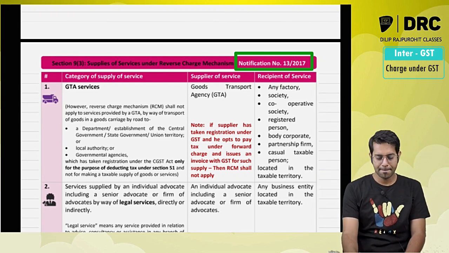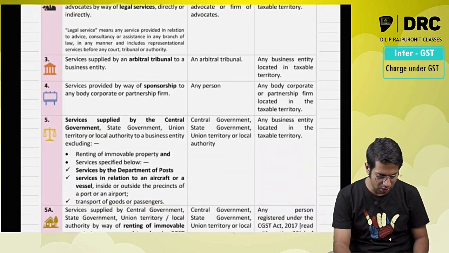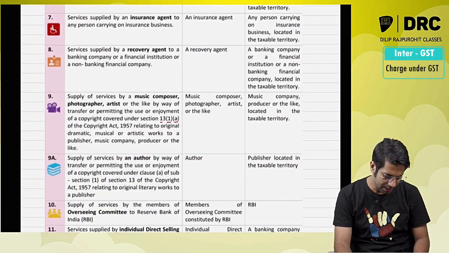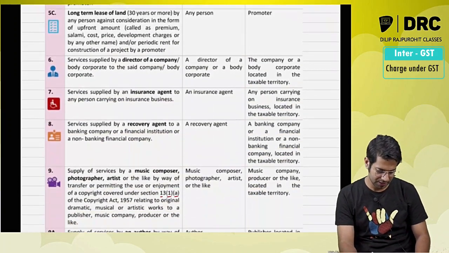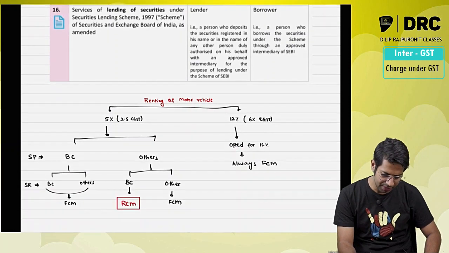The amendment regarding authors was previously already there, and there is one newly added point, which is renting of residential dwelling to a registered person. Apart from that, it is all the same in this particular chapter.